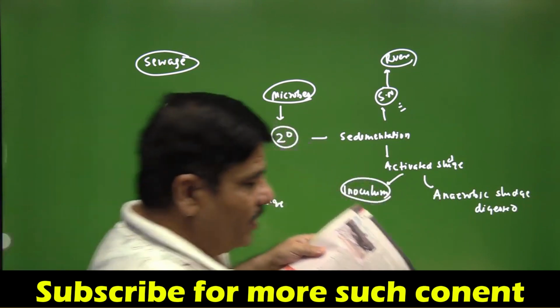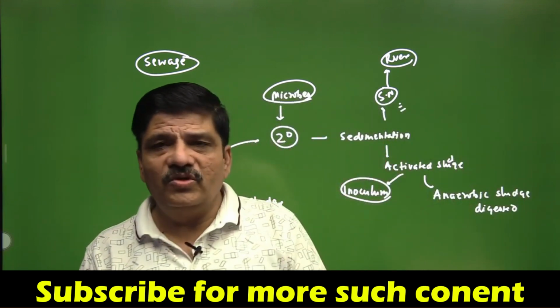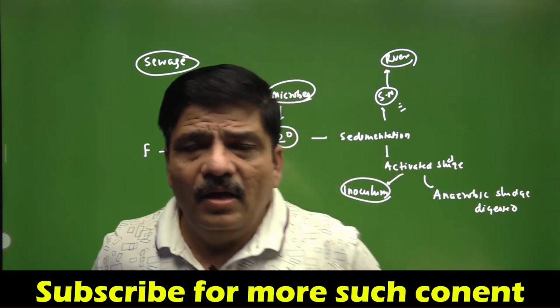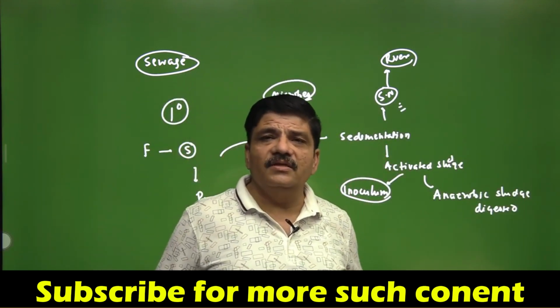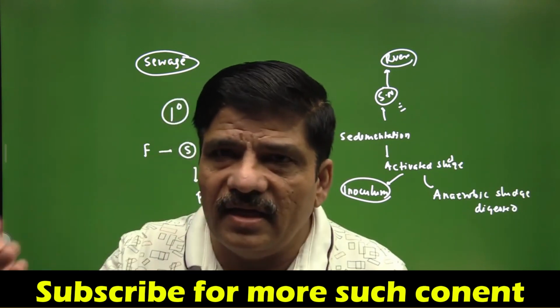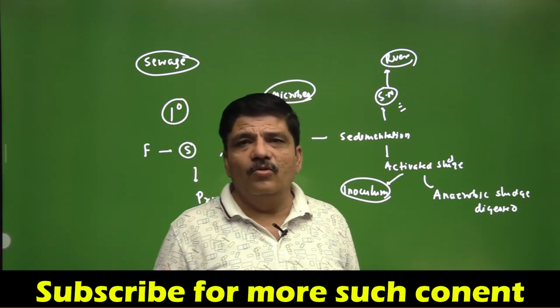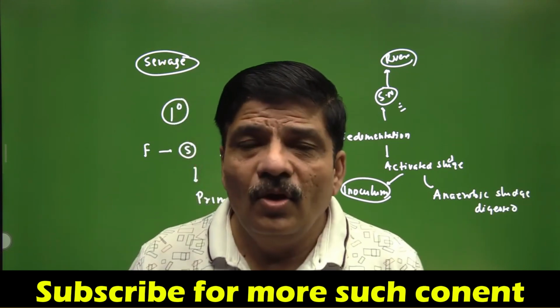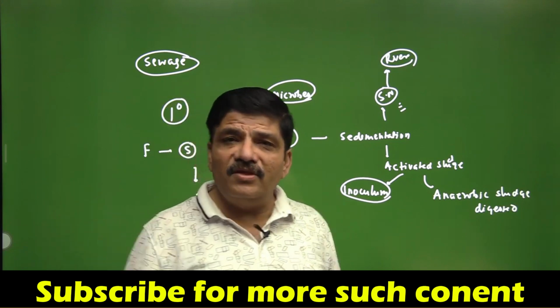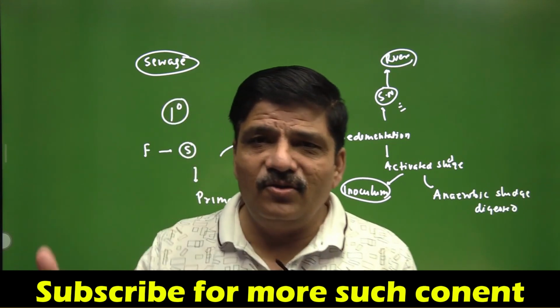Now again, we have already discussed biogas. They will ask you what the composition is. The predominant gas is methane, and it can contain carbon dioxide in a significant amount and traces of hydrogen sulfide. There are other gases as well, but we are limiting ourselves to NCERT. You require a biomass that will be converted into biogas by bacteria like methanogens. So you require a biomass and you require methanogens.